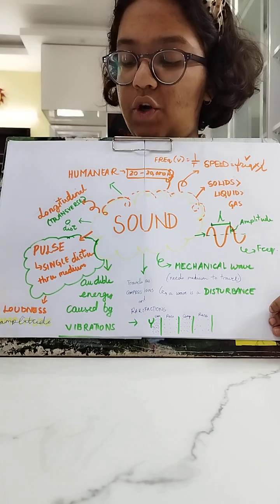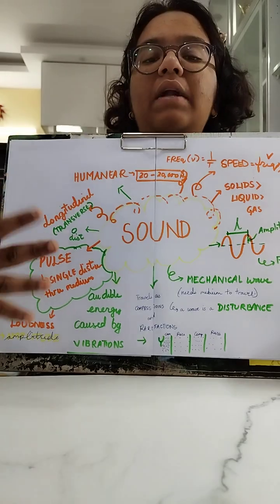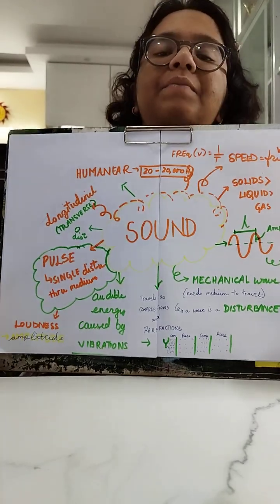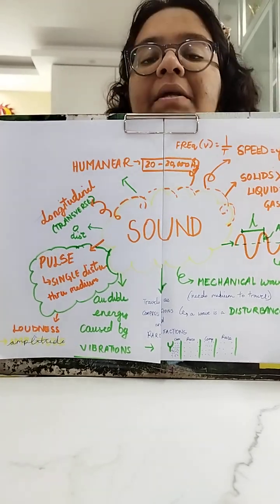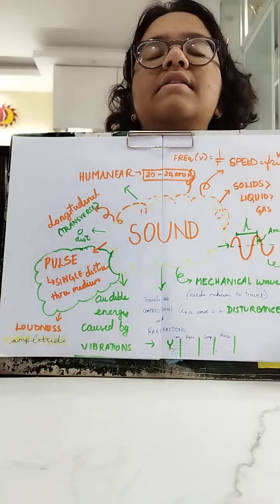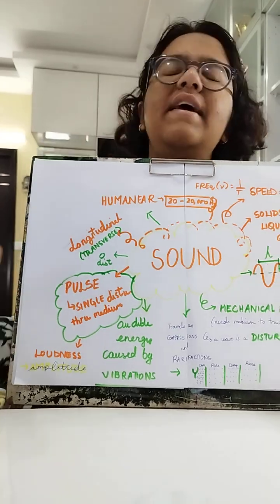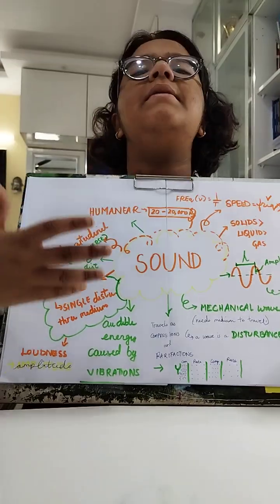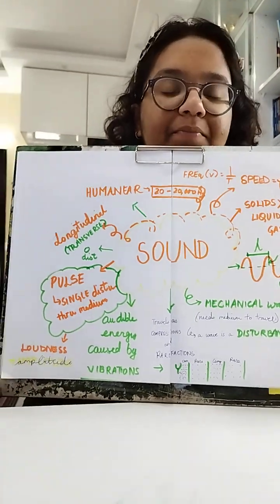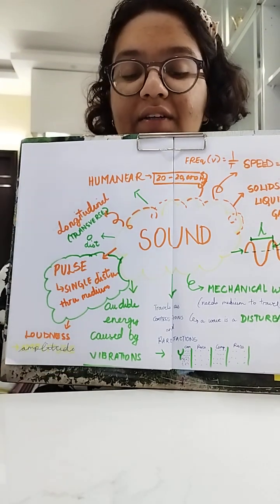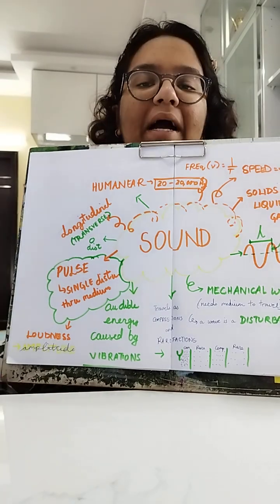Also, another thing which I've not written here but is very important is echo. So echo is when you produce a sound and it bounces off a shiny object and comes back. We have to keep in mind that sound obeys all the laws of reflection. I is equal to R, all the three lines are on the same plane. All of that applies to sound as well. Now, speed of sound, take anything from 330 to 340. It normally does not matter, but if something has been specified in the question, please take that. Now, we have to remember that in echo, it travels two distances. It does not travel only once. It travels twice. It hits, then it comes back.